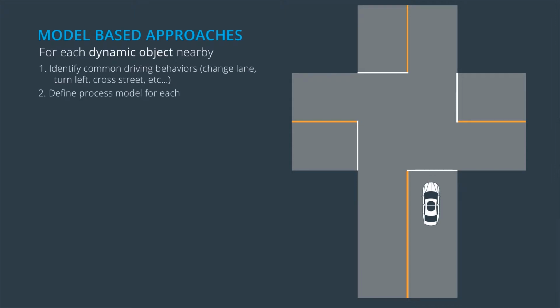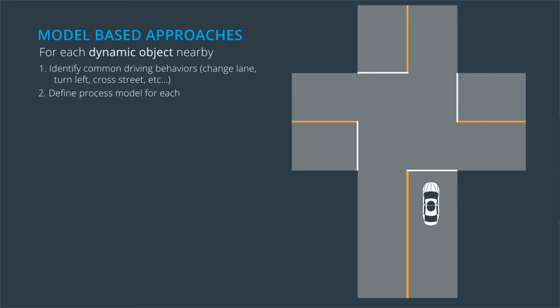Step 2. Define a process model for each behavior. A process model is a mathematical description of object motion for a behavior. It is a function which can be used to compute the state of the object at time t+1 from the state at time t. The process model must incorporate some uncertainty, which represents how much we trust our model.